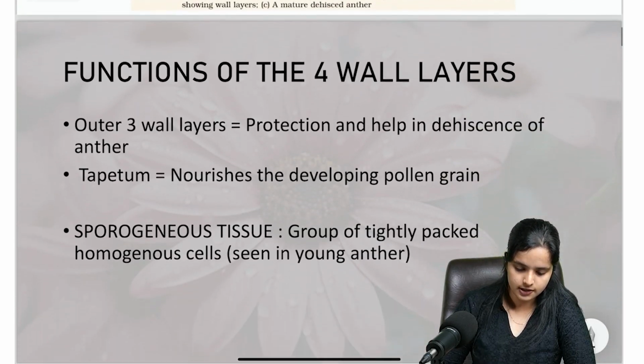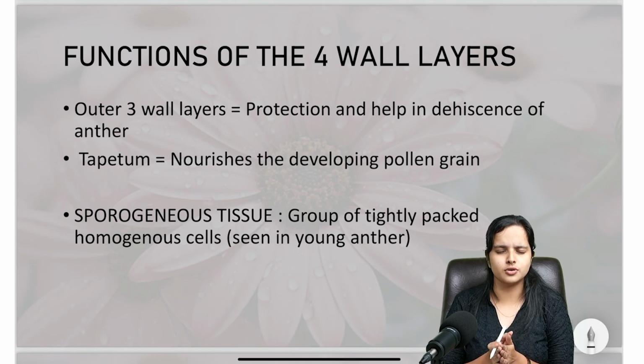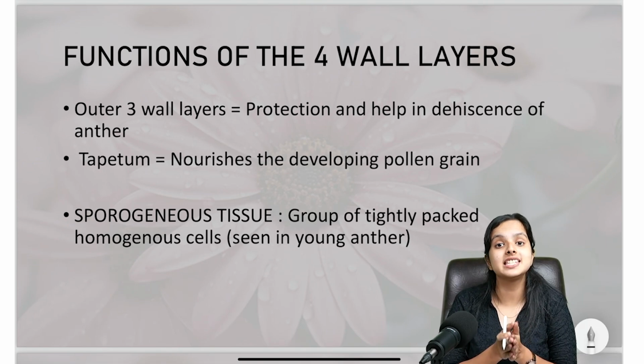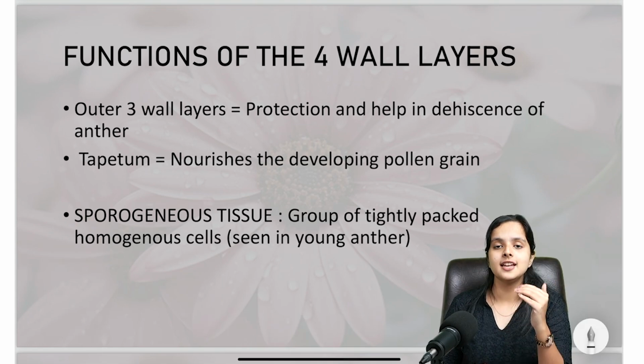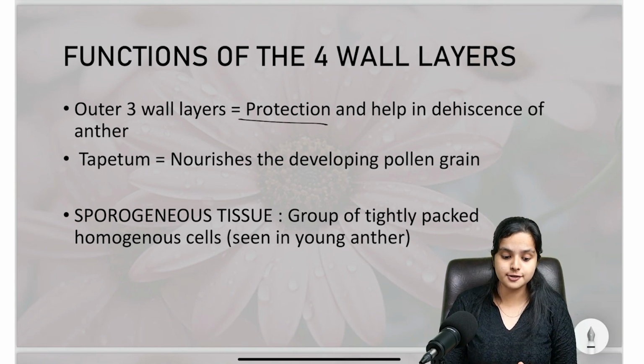Now moving on, let's talk about the functions of these 4 layers. These 4 wall layers are not just there for show, they really have a purpose, okay? They're not just for beauty or just for protection, but they really do have a purpose, right? So the first 3 wall layers from the periphery have the function of protection. It's basically common sense, right? If we are building a fort, why would we build a fort? Of course, for protection, for defense. So the outer three wall layers will be for protection. The first function is protection.